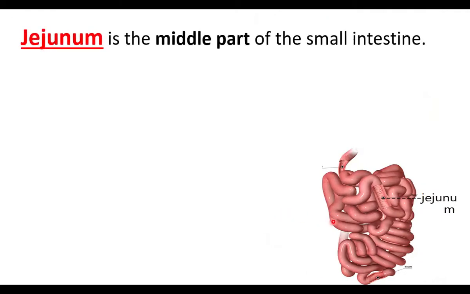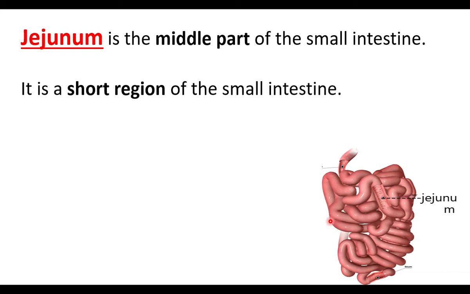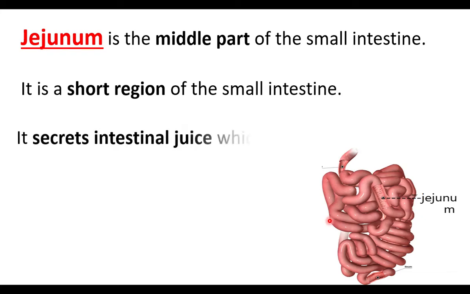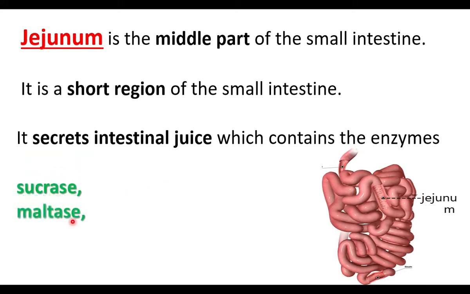Jejunum is the middle part of the small intestine. The digestion completes in the jejunum. It is a short region of the small intestine. It secretes intestinal juice which contains the enzymes sucrase, maltase, lactase. These three, sucrase, maltase, lactase, are carbohydrate digesting enzymes, and lipase is a fat digesting enzyme. They are secreted inside the jejunum. Digestion comes to an end in the jejunum.